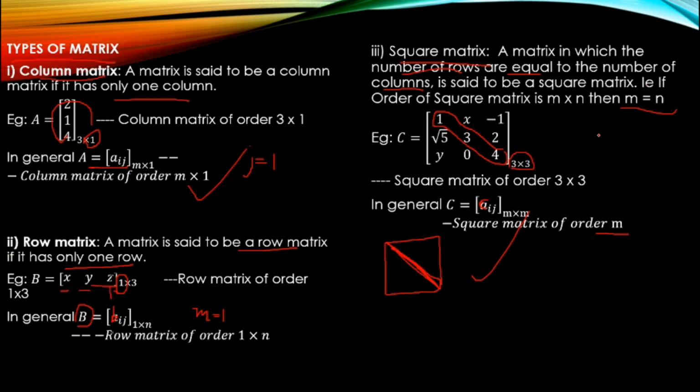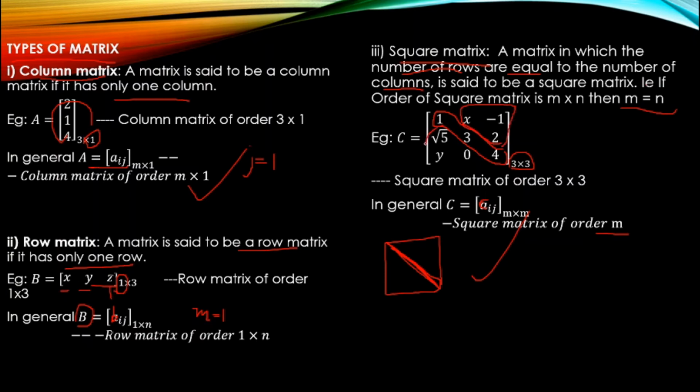So what are the diagonal elements? 1, 3, 4. Diagonal elements are 1, 3, 4. Then what are our non-diagonal elements? These elements are non-diagonal.